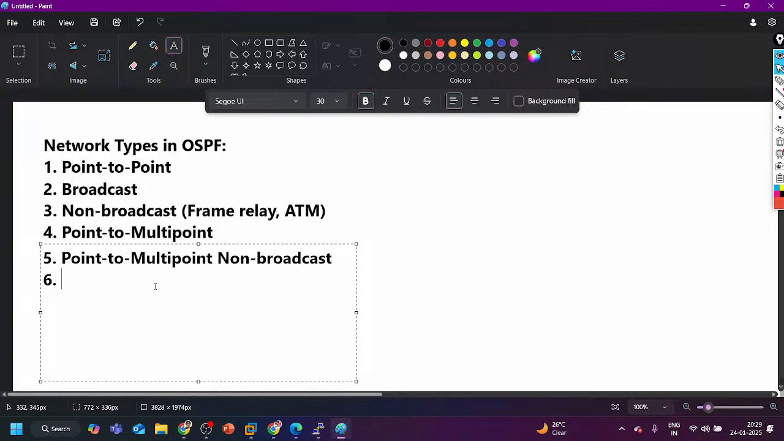The sixth type of network in OSPF network types is loopback. Loopback is a separate network type for the loopback interface only, where OSPF advertises prefixes with /32. This is a logical, virtual interface where we are running OSPF.